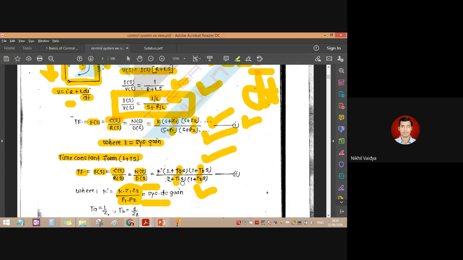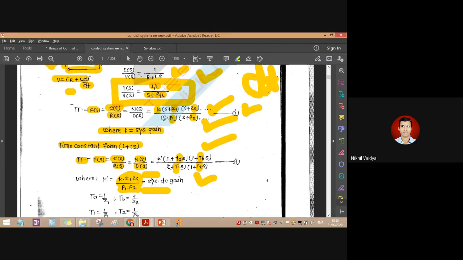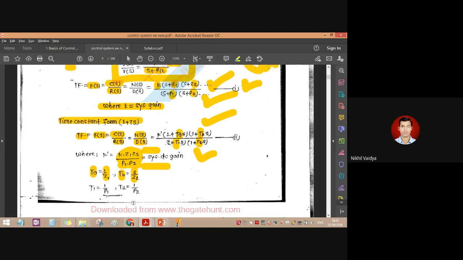So TA, TB and T1, T2. TA will be 1 upon Z1, very obvious. If we take this common, 1 upon Z1 we write here, 1 upon Z2 here, 1 upon P1 here, and 1 upon P2 here. So they are mentioned here: 1 upon Z2, T1 is 1 upon P1, T2 is 1 upon P2, like that.